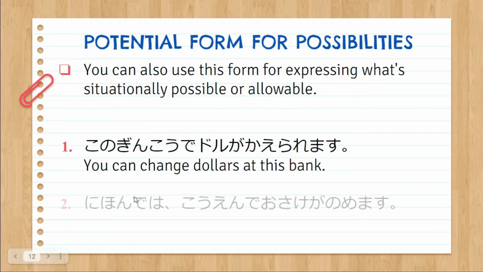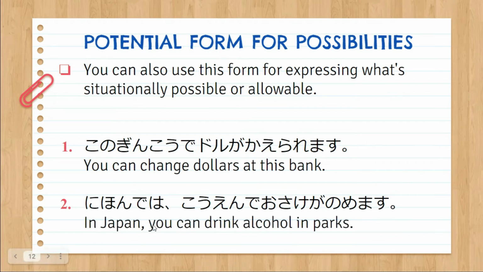Another example. Nihon de wa koen de osake ga nomemasu. In Japan, you can drink alcohol in parks. It is possible or it is allowed to drink alcohol in parks. It's pretty easy. Potential form for possibilities, what is situationally possible or allowable.